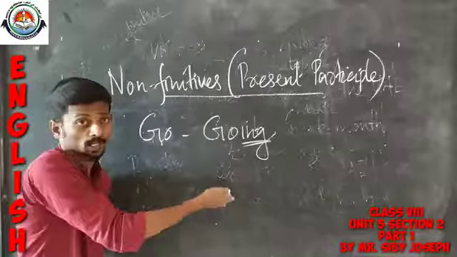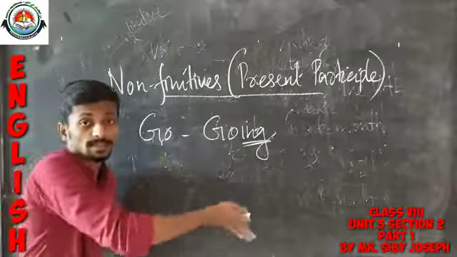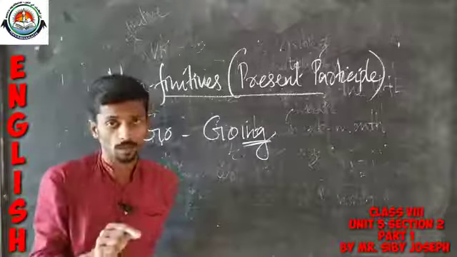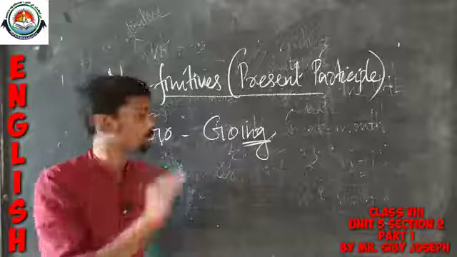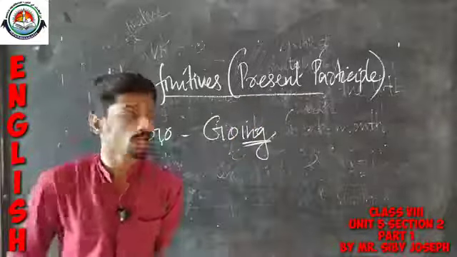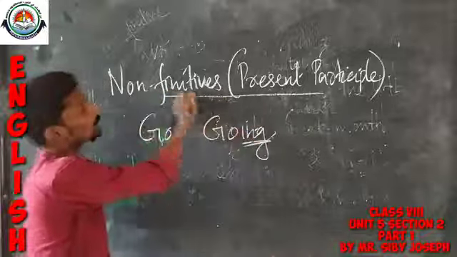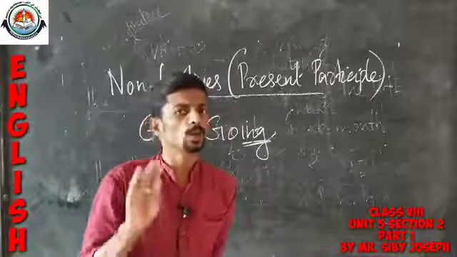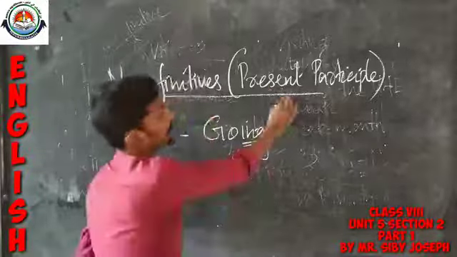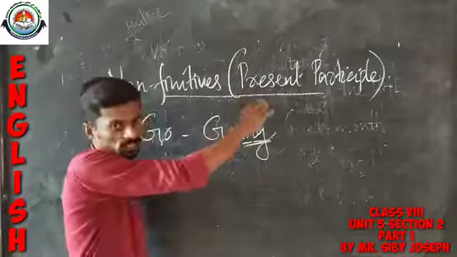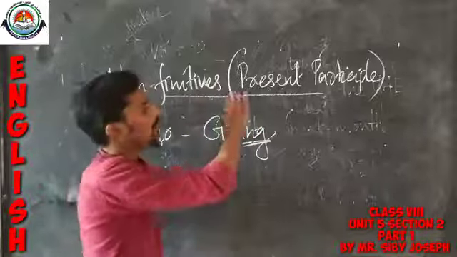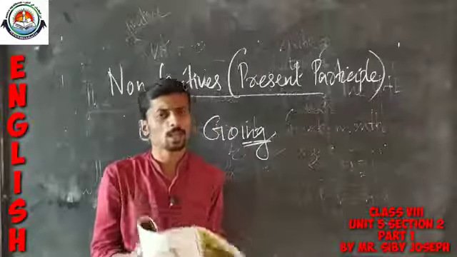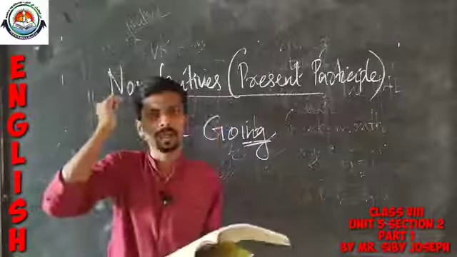Likewise, come, coming; attend, attending. So, if we add ing to a base verb or base word, we get the present participle form or the non-finitive form of that particular word. I hope that you understood it. You got an idea about what a present participle is. Non-finitive is the synonym for present participle. So, you have to keep this information in your mind.